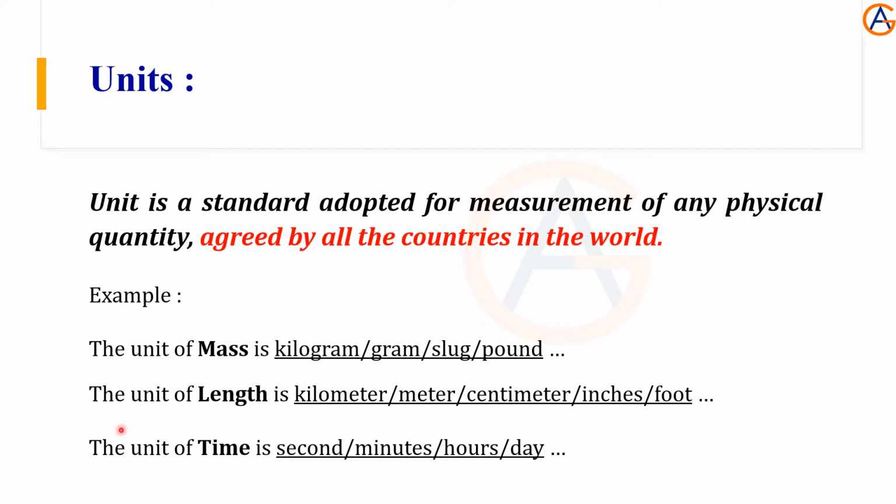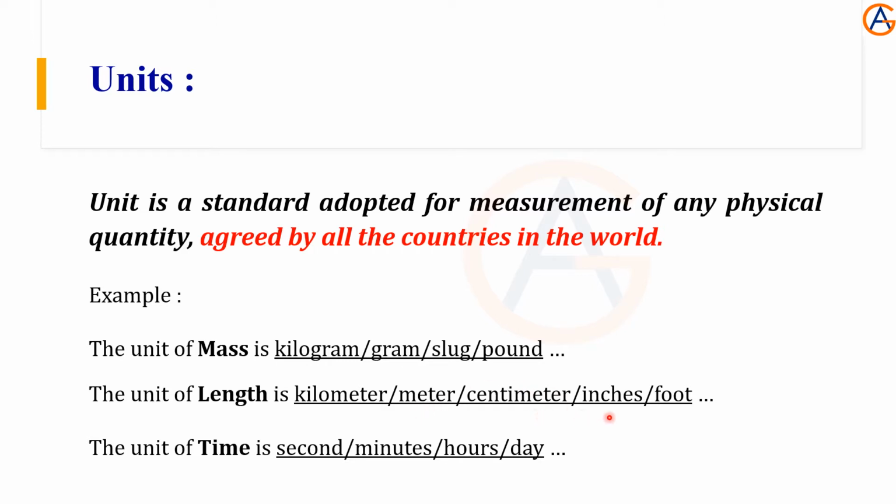In the same way, to measure the length, for example the distance between two cities, we measure in kilometers. If it is small, like the dimensions of a room, we measure in meters. Much smaller, we go for centimeters.